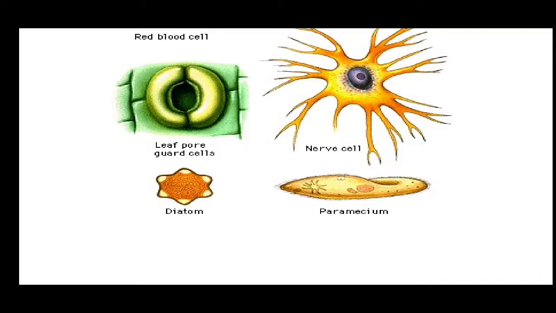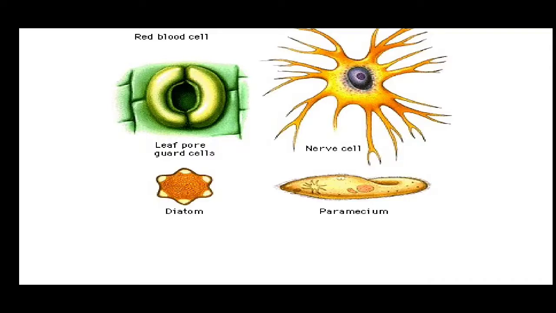Next is the nerve cell. The nerve cell is present in our body also. We get the impulse in our brain, the signals reach our brain, we get the information inside our brain. All the signals are answered with the help of the brain, with the help of this nerve cell. Inside the nerve cell also you can see a dark colored region. It is the nucleus.